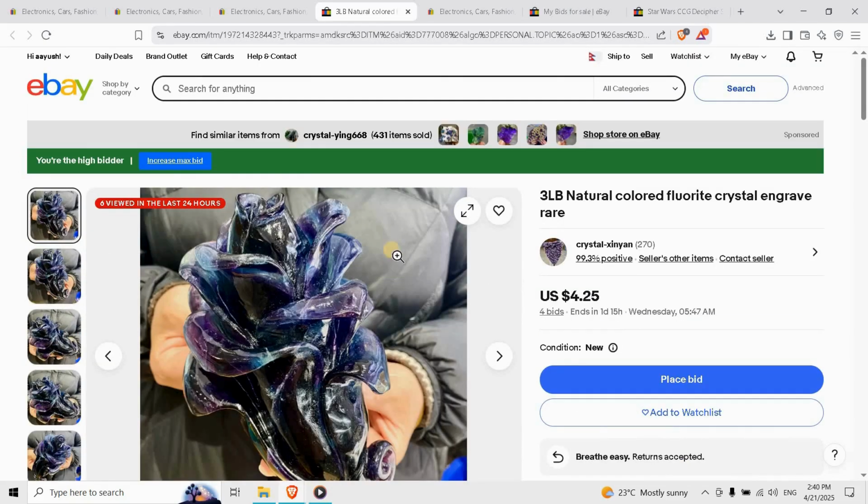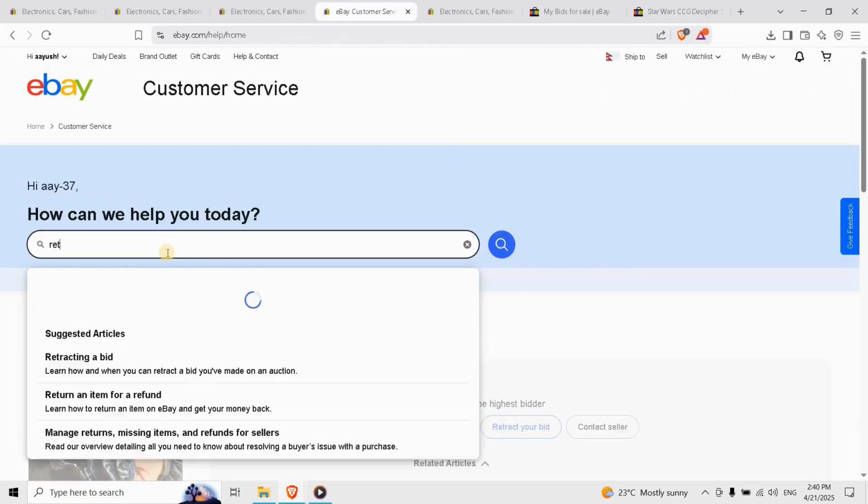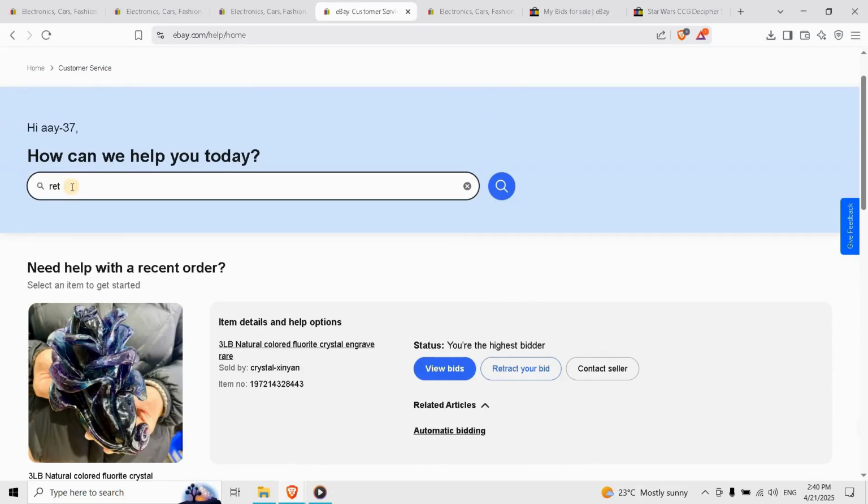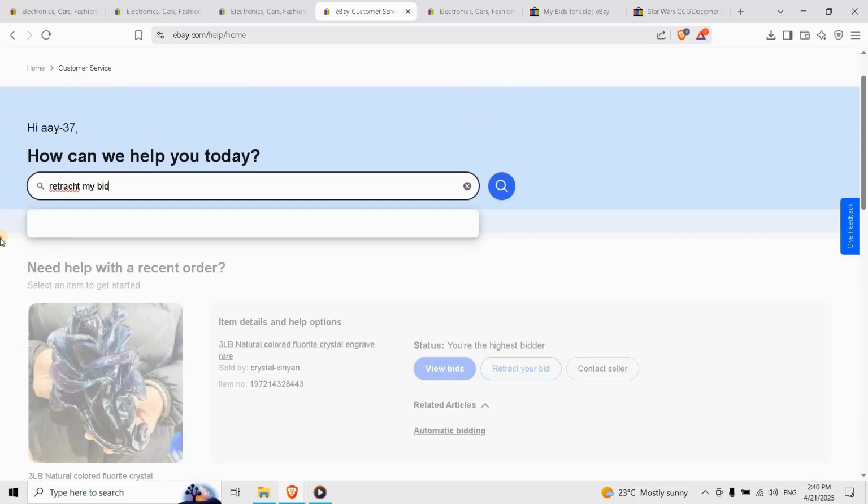Also, it must be due to a genuine mistake, like entering the wrong amount. Visit eBay's offer retraction page. Just search "retract my offer on eBay" in the help section. Enter the item number and choose your reason. Click retract offer and you're all set.